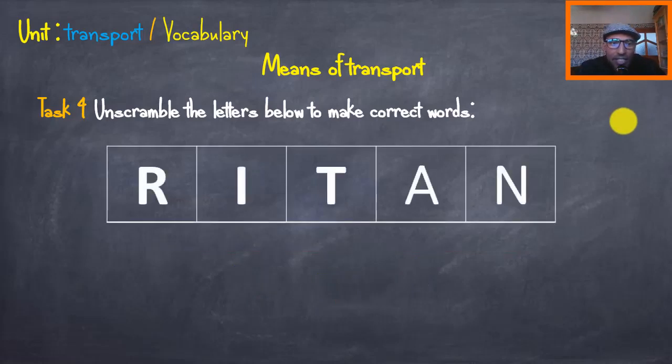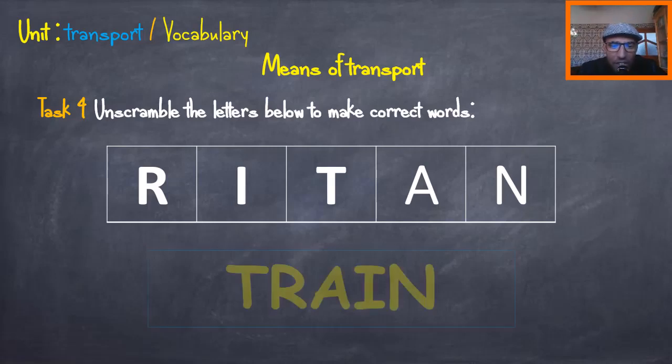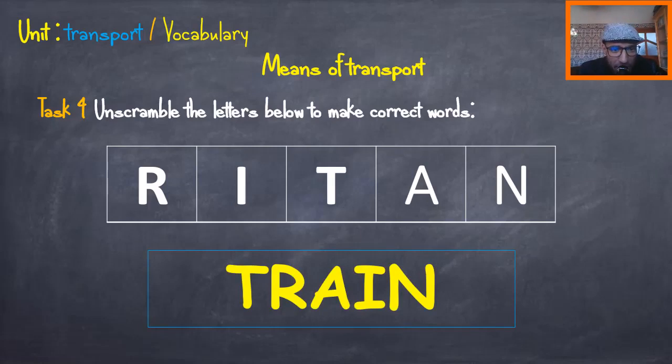Okay, so let's move on again to more words. We have here a couple of letters: R, I, T, A, and N. Can you guess what the word is? Would you like to listen? Okay, listen to some sounds that will help you. Okay, you get the word? Very good. That's the word train, of course, which is one of the means of transport that use the rails.